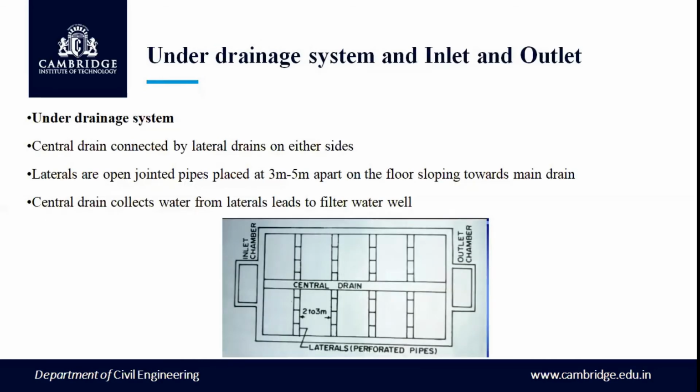The under drainage system and inlet outlet arrangement. See here in the figure, this is known as a central drain. Across the central drain, the lateral drains are provided. The lateral drains are having the openings. The water filtered through the sand medium will be collected by these lateral pipes. Again, the lateral pipes send the water to the central drain. From the central drain, the water will move to the filtered well. Then from the filtered well, water is taken to the disinfection unit, where it is disinfected and supplied to the public.